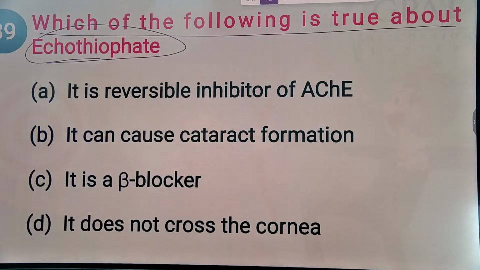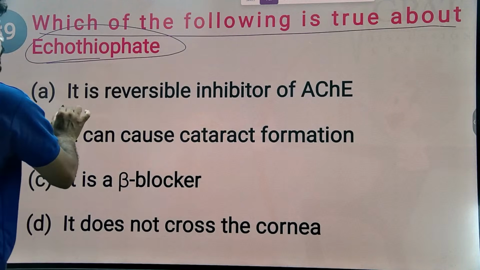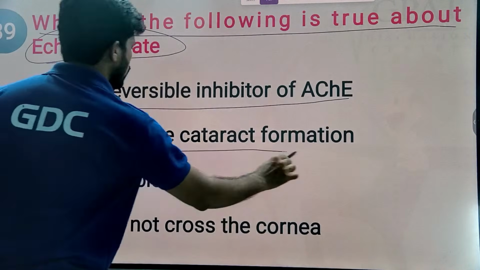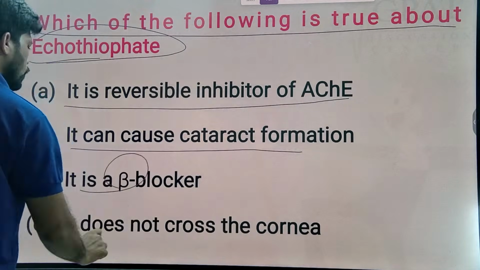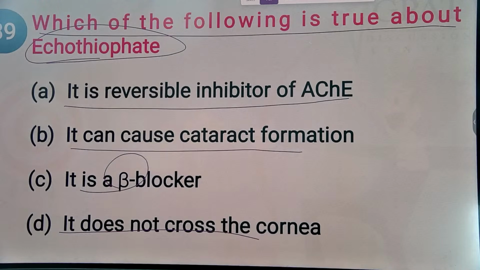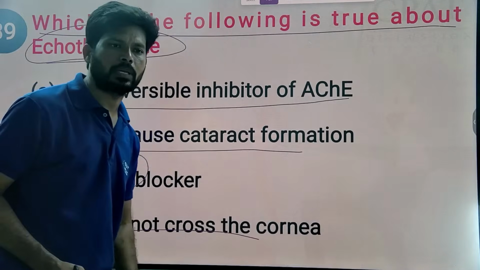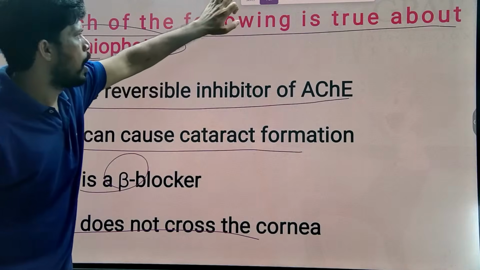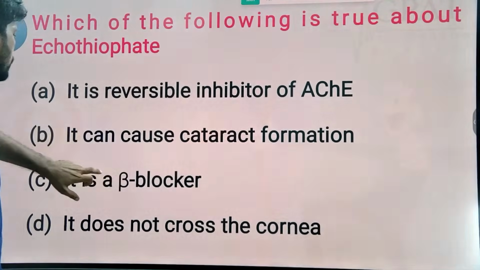Next question. Which of the following is true about echothiophate? It is the only organophosphorus compound that irreversibly inhibits acetylcholinesterase and helps in the treatment of glaucoma. Is it a reversible inhibitor of acetylcholinesterase? No. It can cause cataract formation. It is a beta blocker? No. It does not cross the cornea? No. So which of the following is true? It can cause cataract formation, and the remaining options A, C and D are wrong. The true one is option B. Echothiophate can cause cataract.